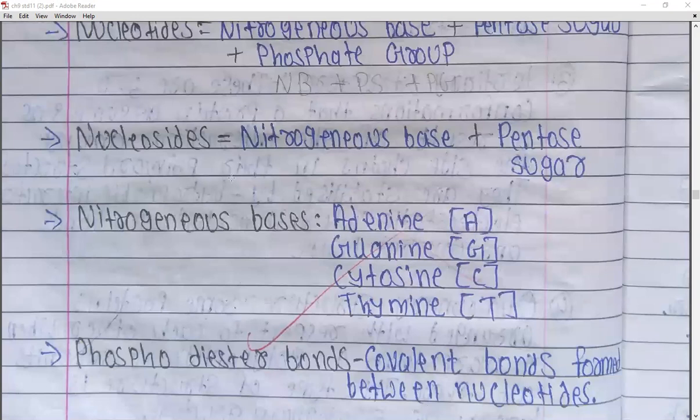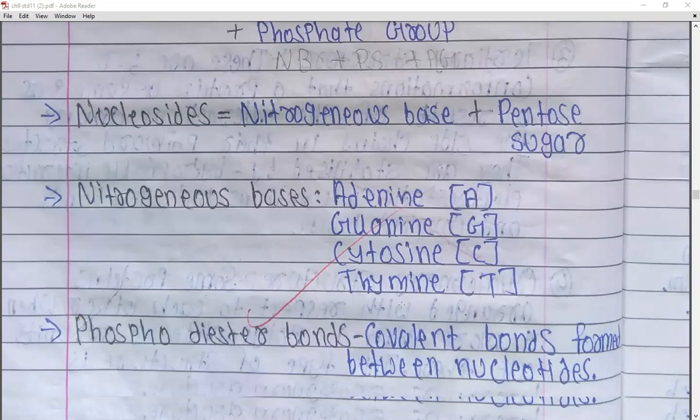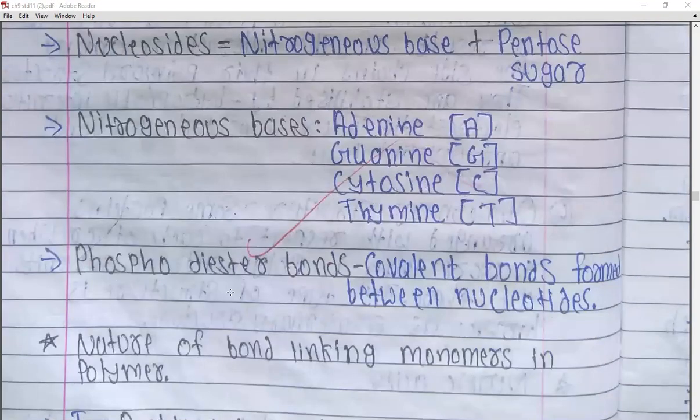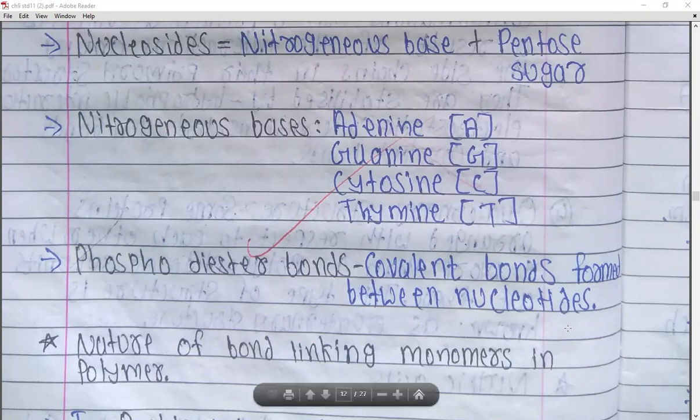Now, these are the nitrogenous bases, and these are the symbols which are used to depict them inside the DNA strand. That is adenine, guanine, cytosine, and thymine, right? There will be phosphodiester bonds, and these phosphodiester bonds are covalent bonds which are formed between the nucleotides.